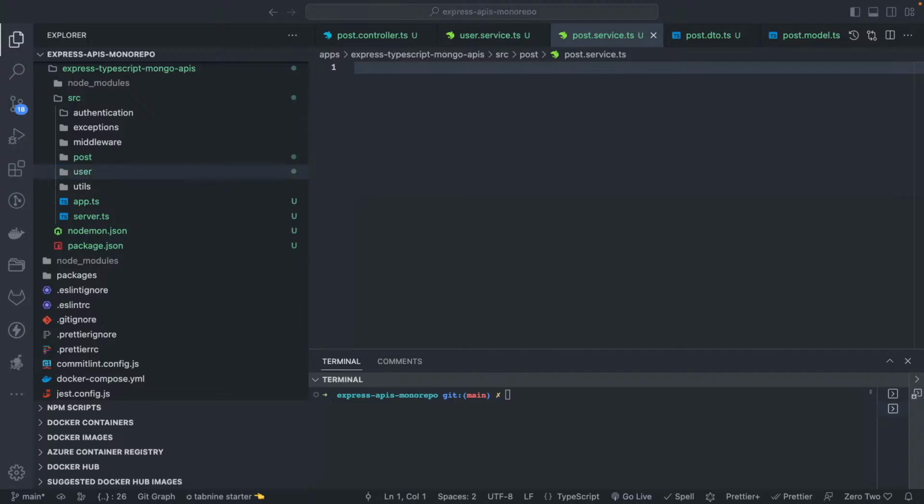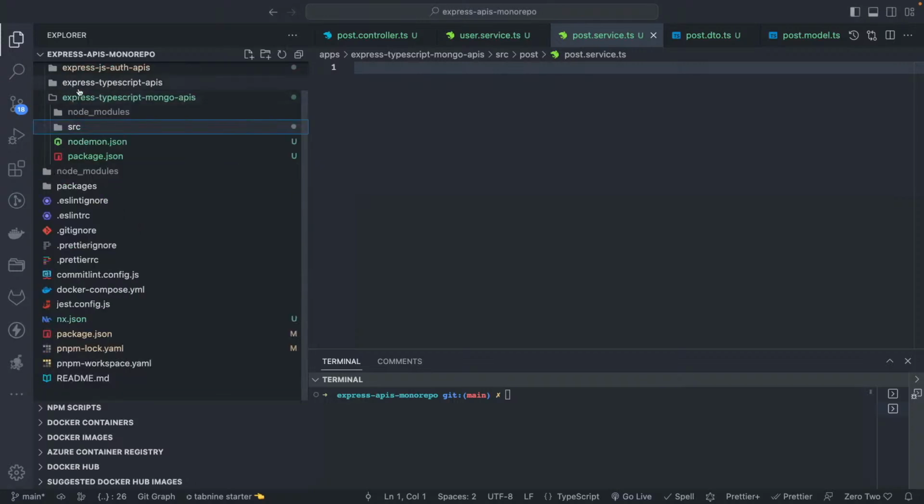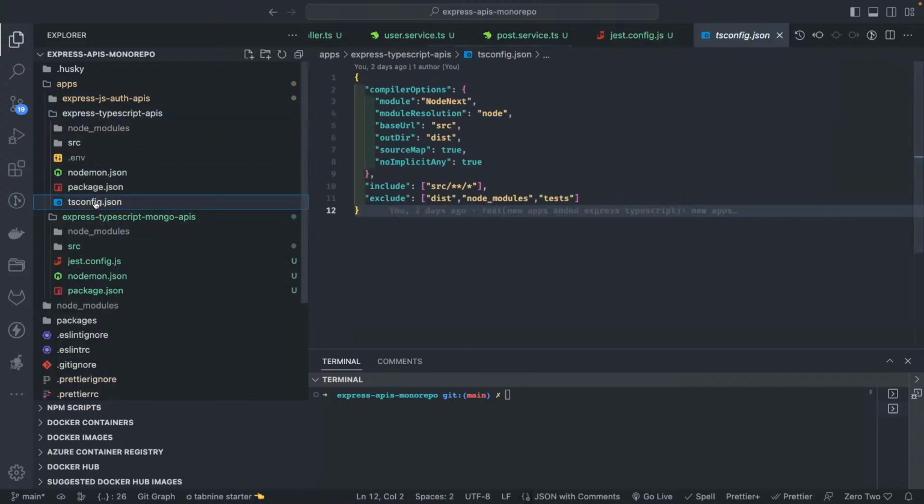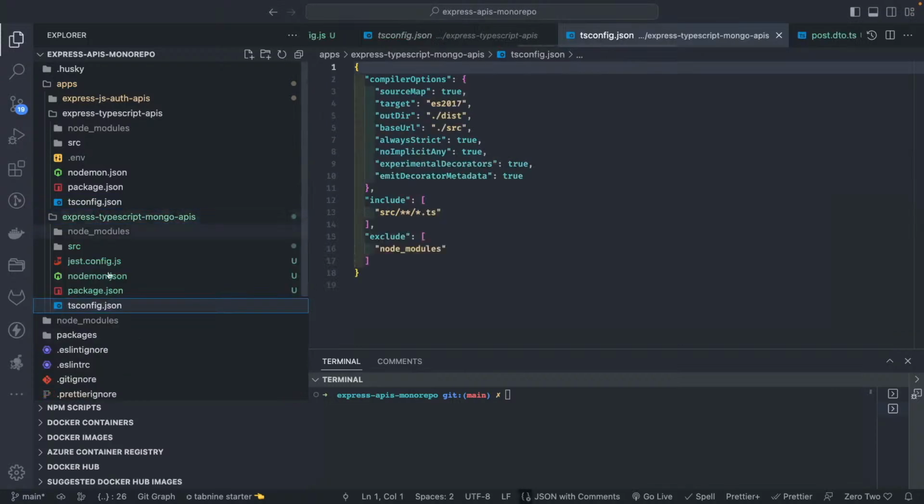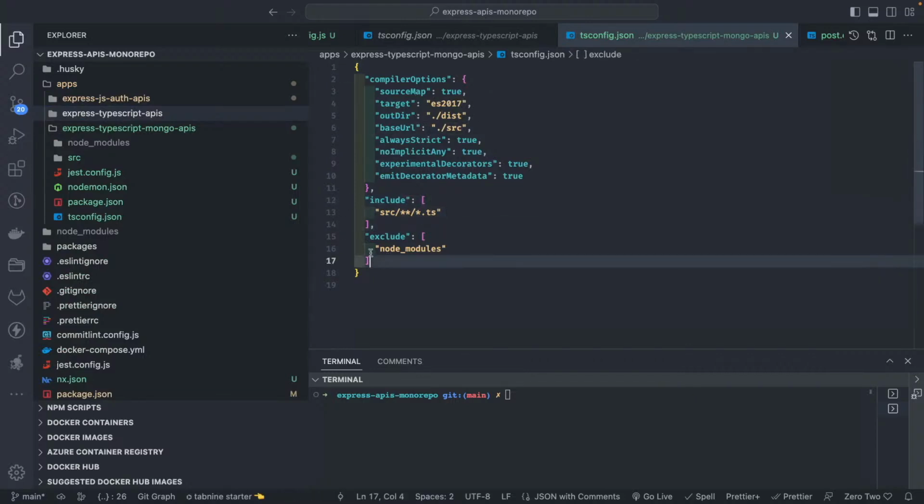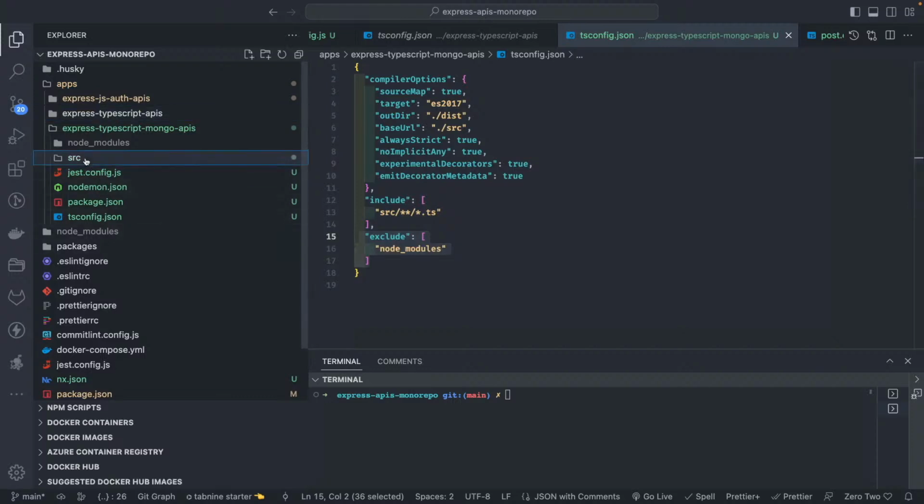Okay, and we also need a Jest config. So I will add that at the root. The Jest config will tell me what environment we need to use, and the TS config, that is important, right? So I will copy the TS config from here. This is the compiler configuration which you need to compile, right? So this is the TS config. I will try to show you what the TS config contains. This is just compiler options. I'm going to create the out directory dist, the base URL is source. You need to include all these files, exclude node modules or any other tests you can include, and that's it.